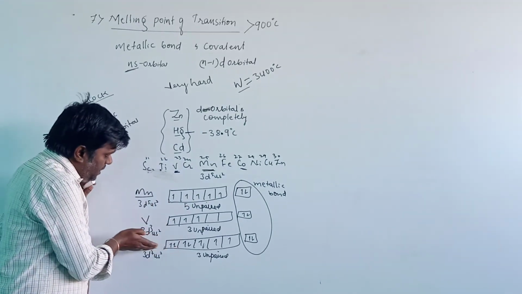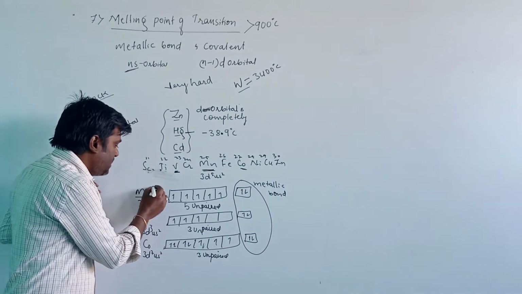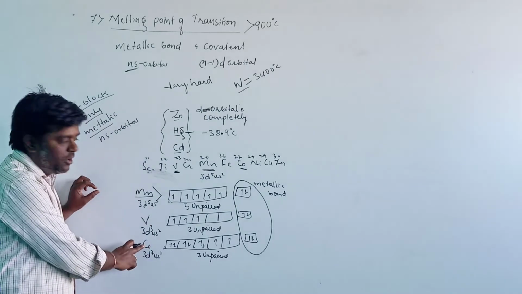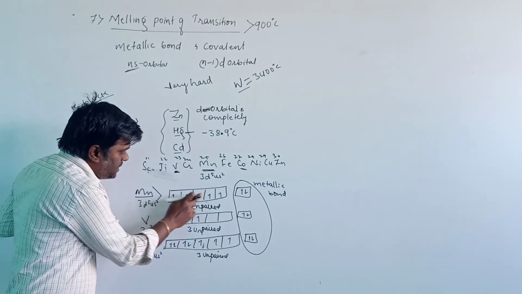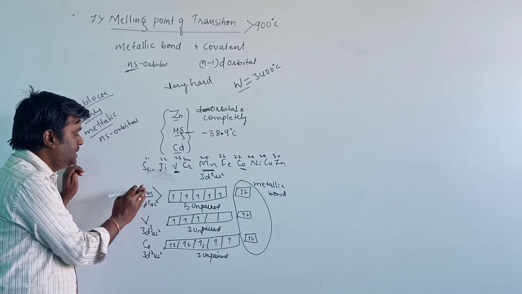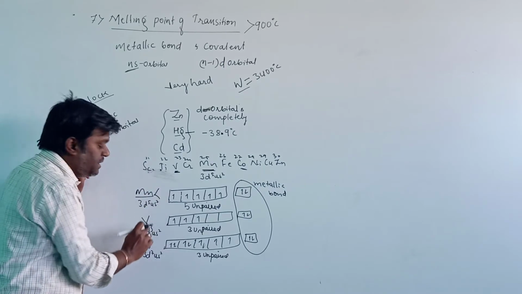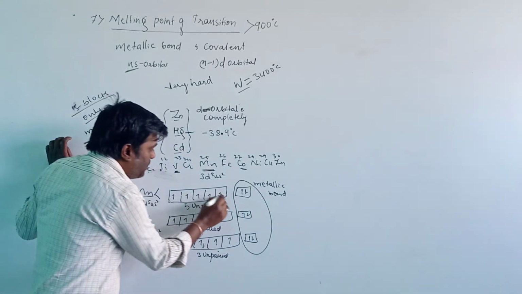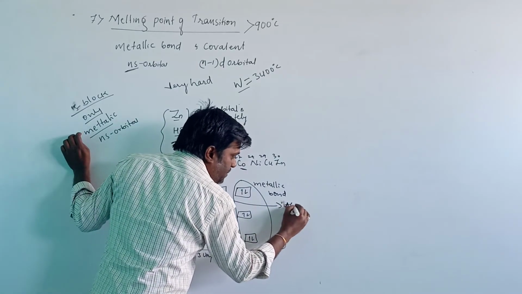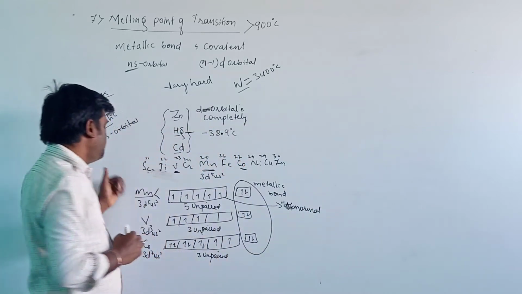When we compare cobalt, vanadium and manganese, manganese, even though it contains 5 unpaired electrons, has a lesser melting point than vanadium and cobalt, because an abnormal structure can be produced by manganese.